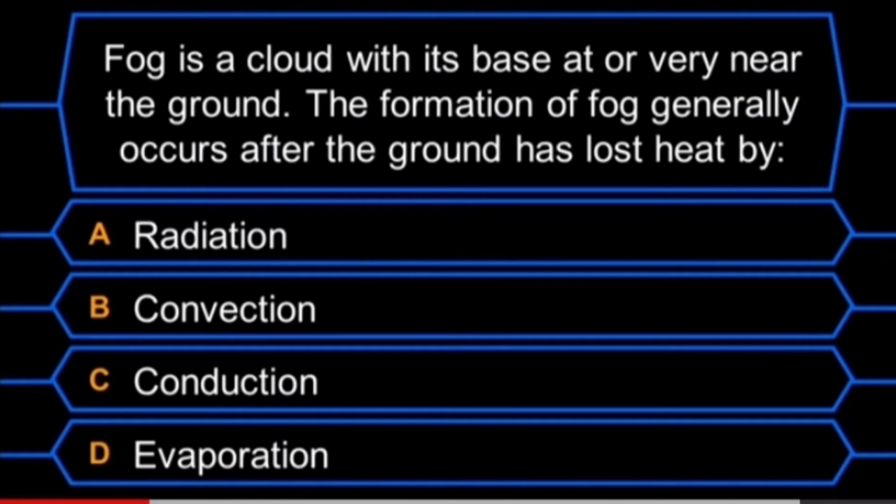Fog is a cloud with its base at or very near the ground. The formation of fog generally occurs after the ground has lost heat by A. Radiation, B. Convection, C. Conduction, D. Evaporation. The answer is letter A, radiation.